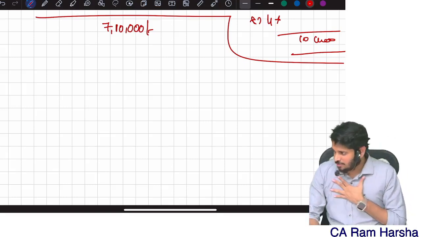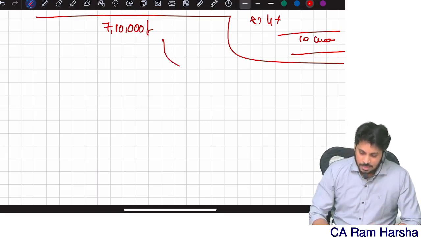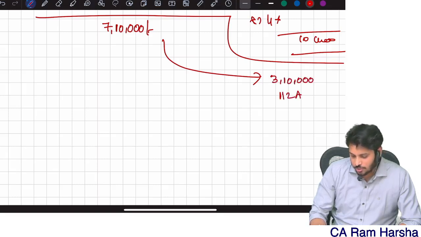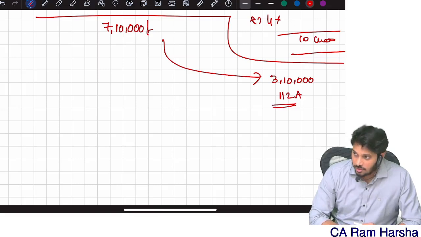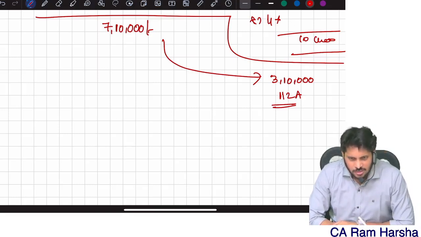We take some judgment there. Let us assume the 7,10,000 has approximately 3,10,000 rupees of 112A gain, and we all know that 112A gain is not eligible for rebate.